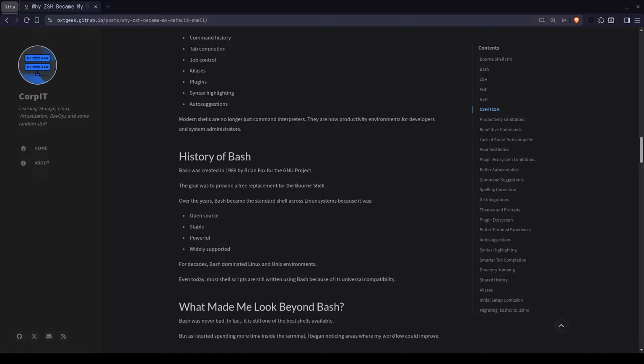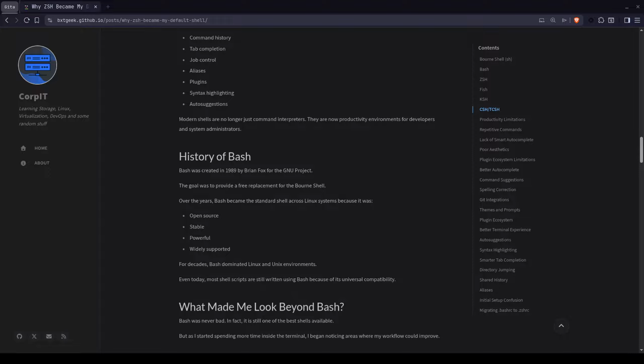Better autocomplete. The autocomplete in ZSH is significantly smarter. It can autocomplete commands, file paths, git branches, packages, and options. And honestly, it saves a lot of time. Another thing that I really like about ZSH is command suggestion.